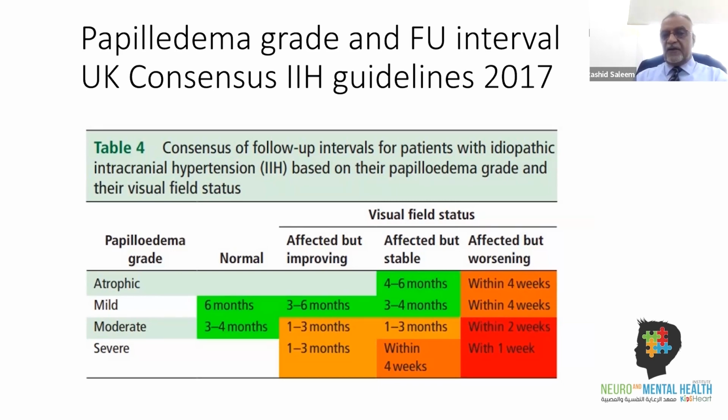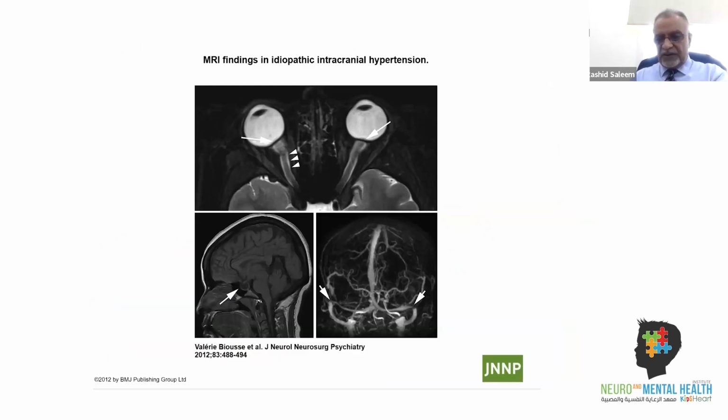This is very important. And then just for our clinical information, there are some radiological features which are suggestive of raised intracranial pressure. And I'll just highlight some of them. So first you see that flattening of the posterior pole of the globe is one of the radiological features which can be suggestive. It's not pathognomonic.